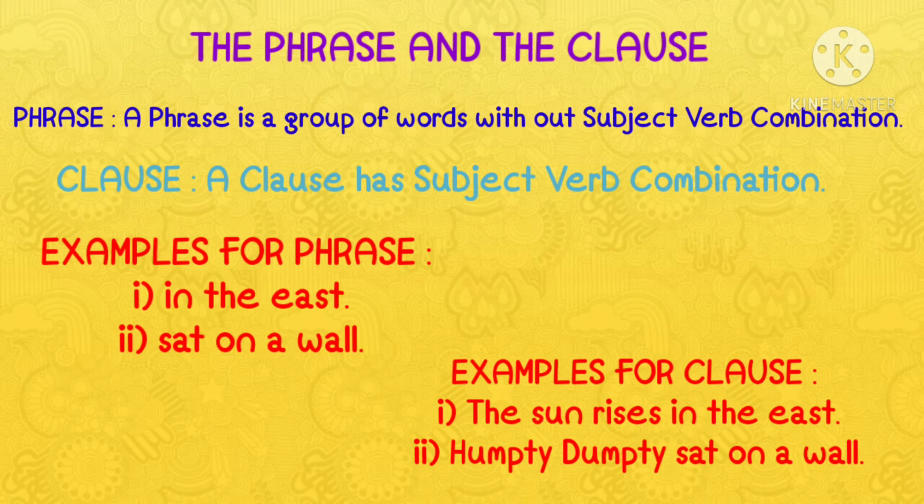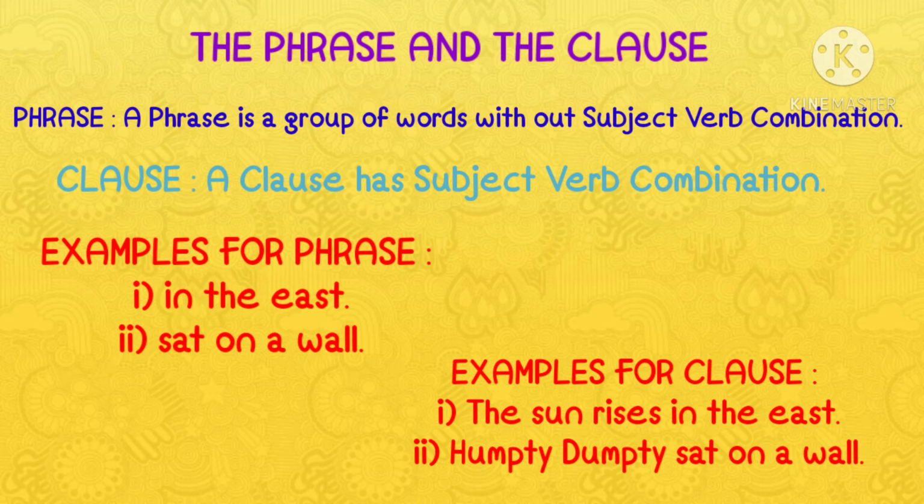Hence, that is called a clause. The sun is the subject here, followed by rises, the verb. Subject and verb combination is there. Therefore, it is called a clause.